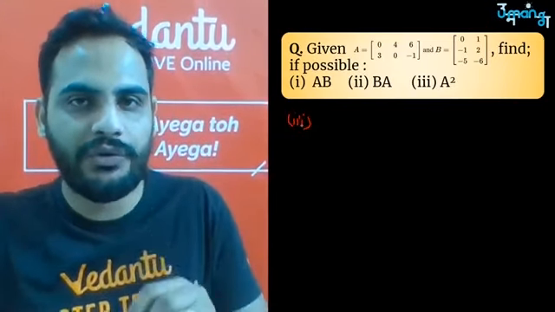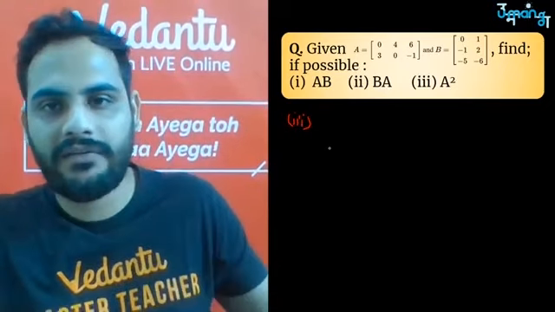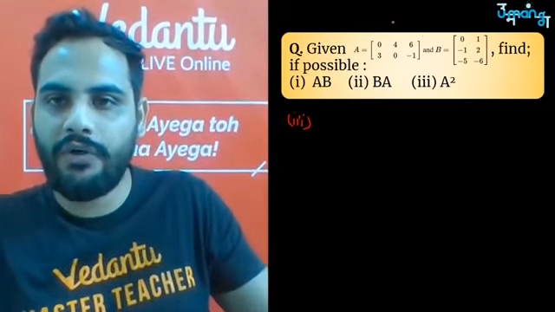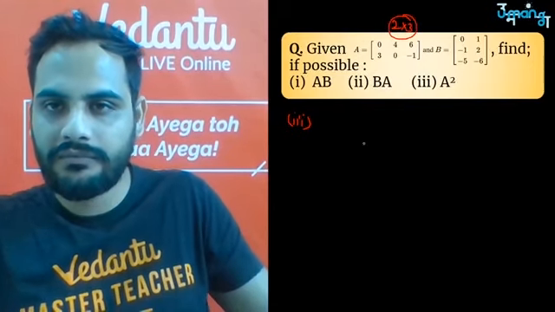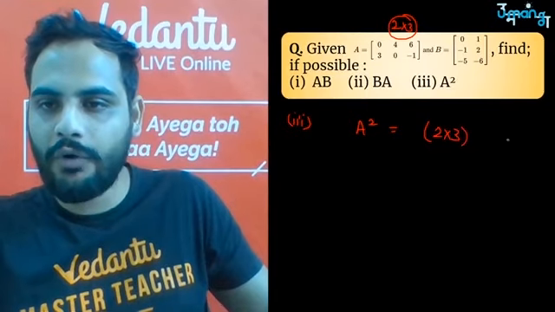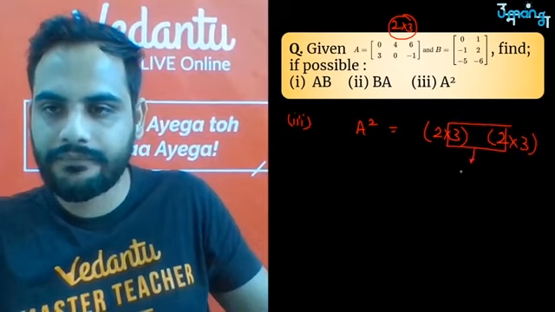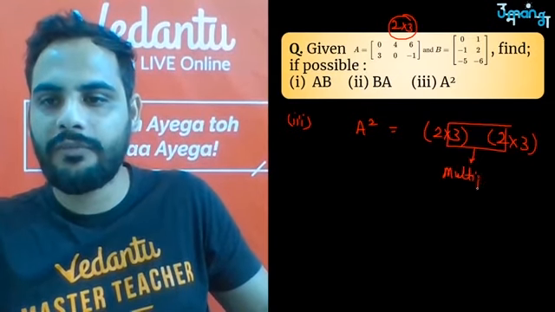अब थर्ड केस A square. अब A square के लिए बेटा I have told you कि square of any matrix is only possible if it is a square matrix. अब A is a matrix of the order 2 by 3. So if you want to do A square, 2 by 3 order matrix multiplied with 2 by 3, you can clearly see multiplication is not possible.